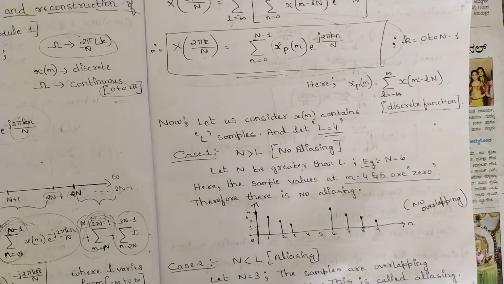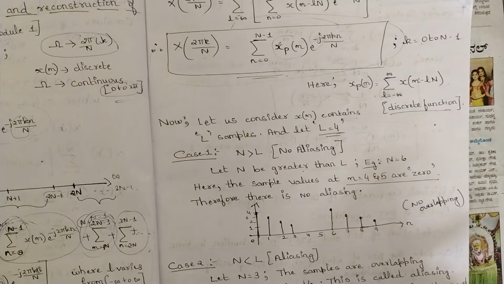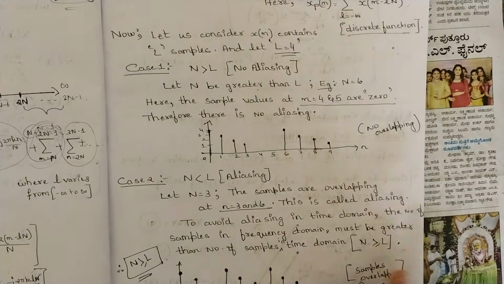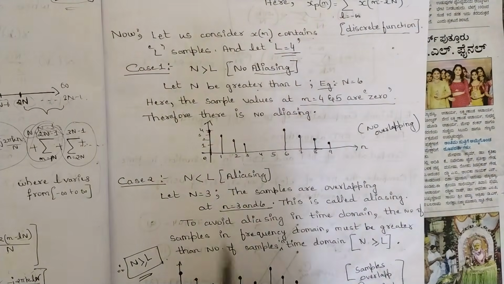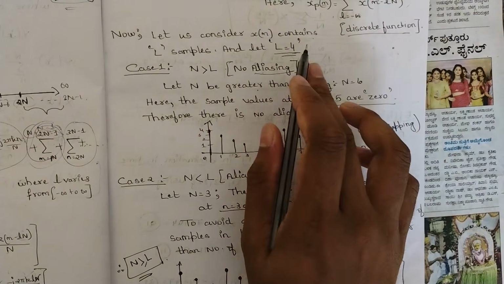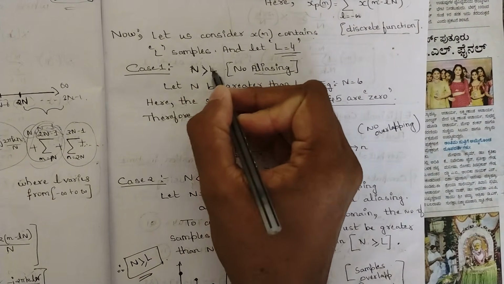We have still more writing part here. Now after this, the next step we should be doing is the aliasing part. What is this aliasing here? Now let us consider x of n contains L samples and let L is equal to 4. Case 1, N is greater than L.